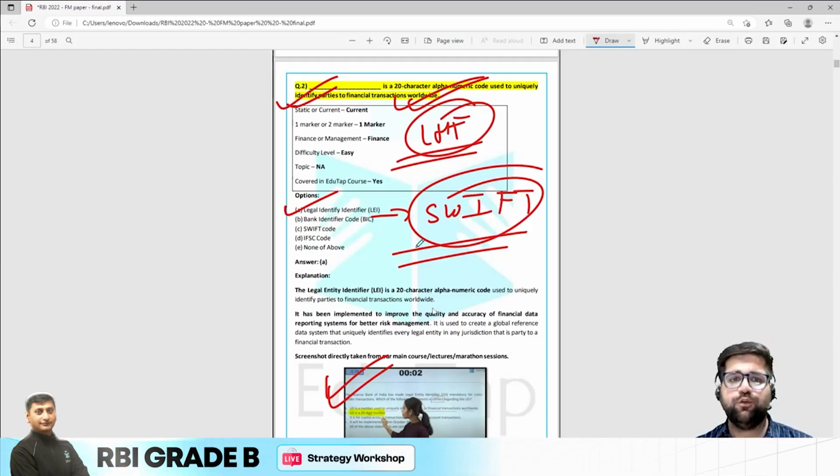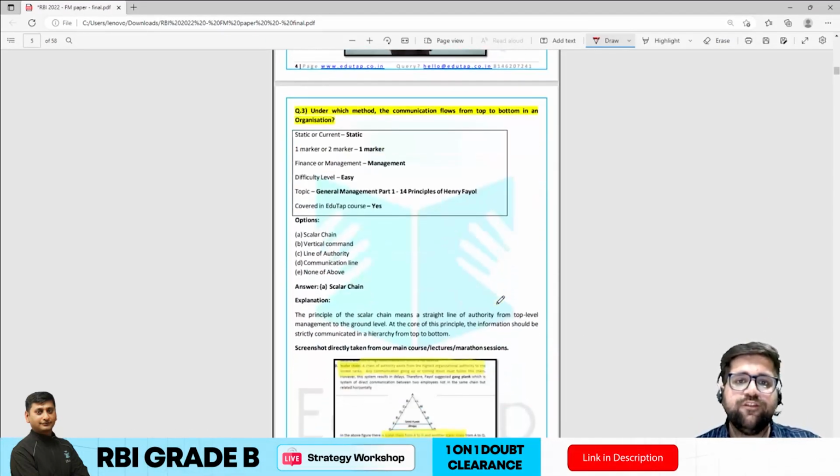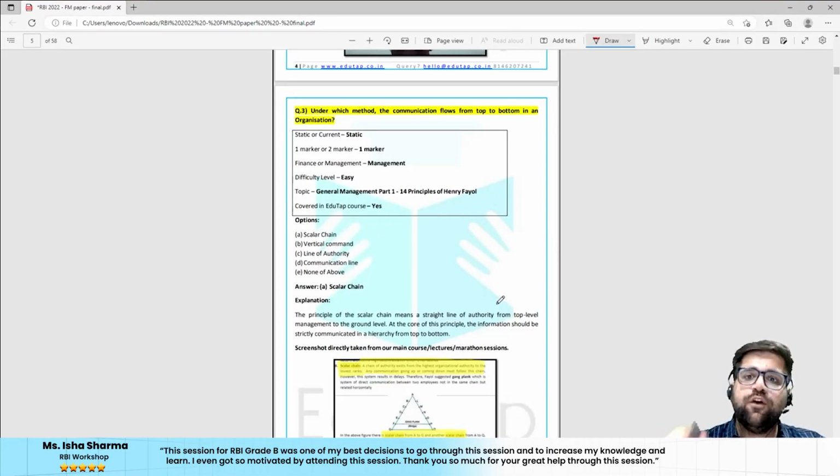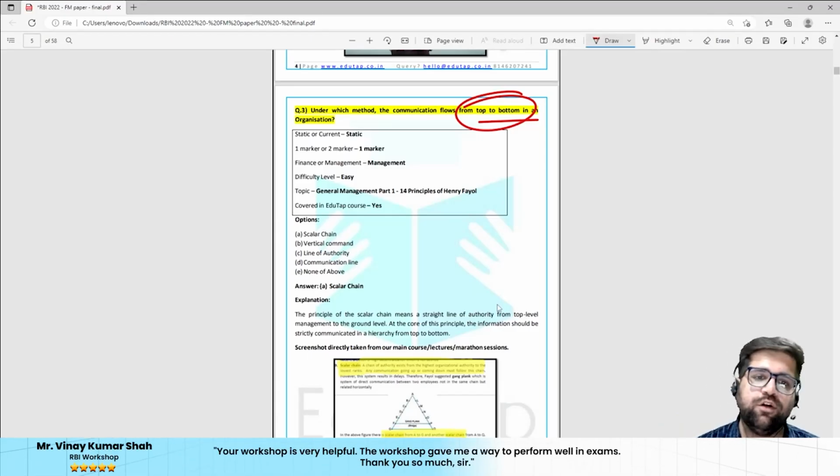So now let's move to question number 3. Question number 3 was all about under which method of communication the communication flows from top to bottom. So you have to identify different communication methods, and if you see, the answer to this question will be scalar chain. Why is the answer scalar chain?